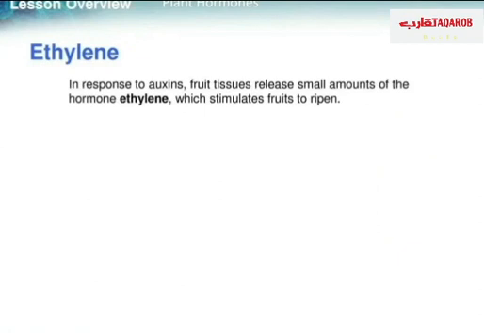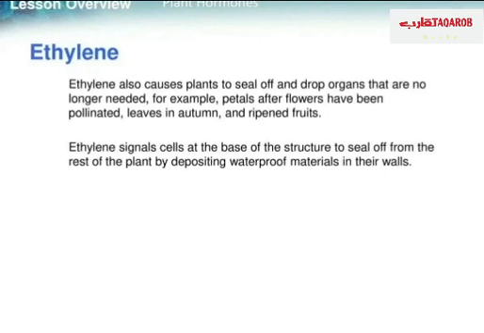Also, we have ethylene. In response to auxins, fruit tissues release small amounts of a hormone called ethylene, which stimulates fruit to ripen. Ethylene also causes plants to seal off and drop organs that are no longer needed, for example, petals after flowers have been pollinated, leaves in autumn, and ripened fruits. Ethylene signals cells at the base of the structure to seal off from the rest of the plant by depositing waterproof materials in their walls.